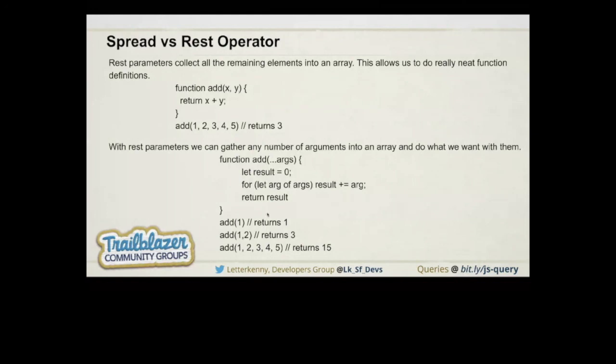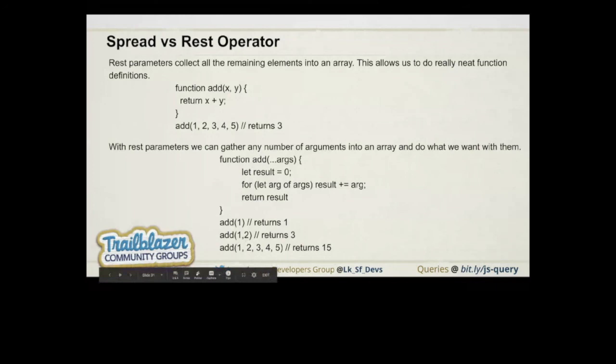If we pass 1, it will return 1 because it only traverses a single time and returns the total value. If we pass two parameters, 1 and 2, it will return 3. It adds these two parameters, and if we pass any number of parameters, it will return the total of all the parameters that we pass, because of this logic.